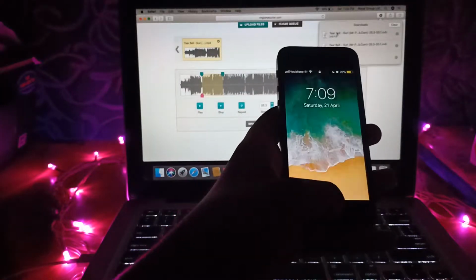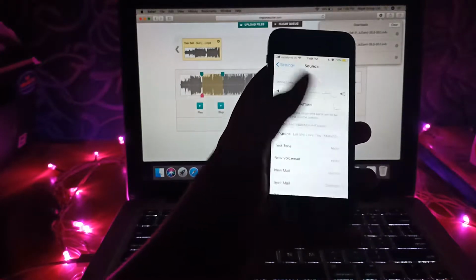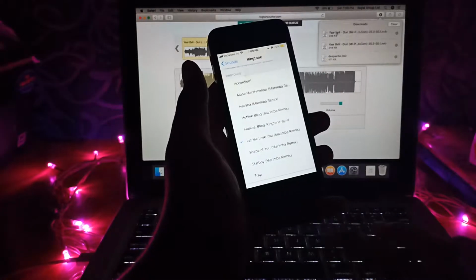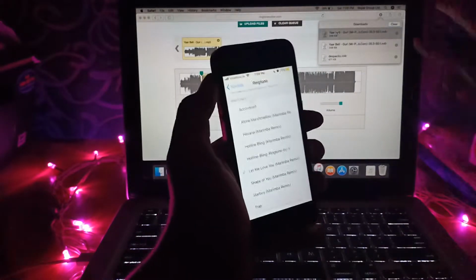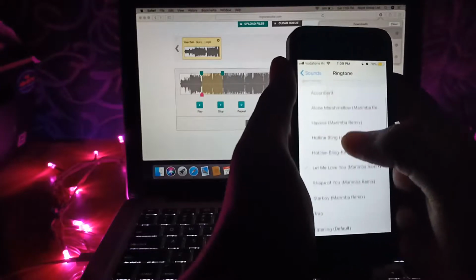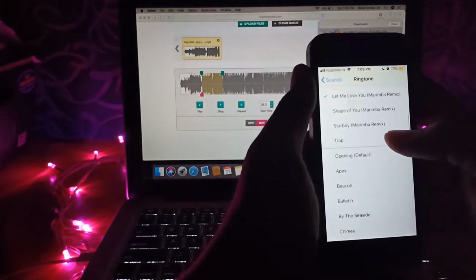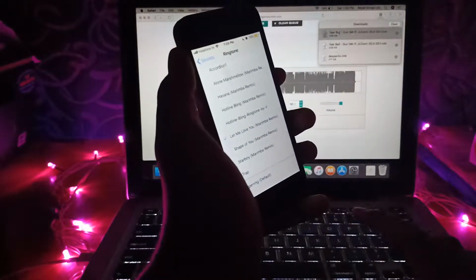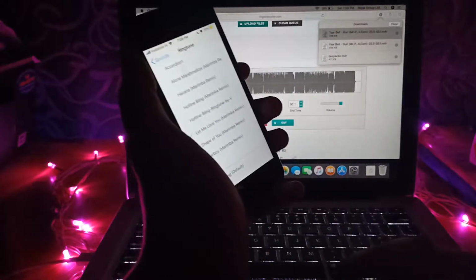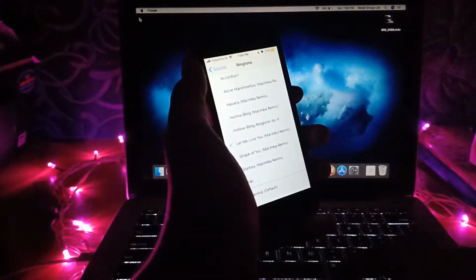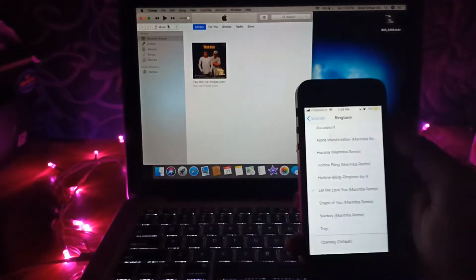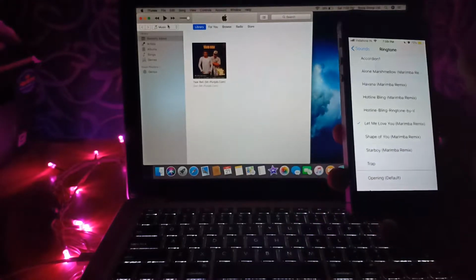So today I'm going to teach you how to put a ringtone on your iPhone for free. Let me just show you that I don't have the ringtone which I'm going to put on this iPhone, that is Yar Bailey. The ringtones which I have are only these, and I'm going to add this ringtone Yar Bailey. Okay, so that's a pretty simple process to do. So just a second, let's just play the audio.